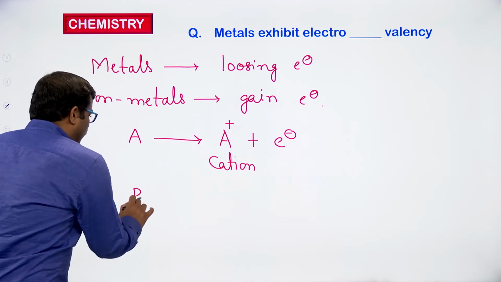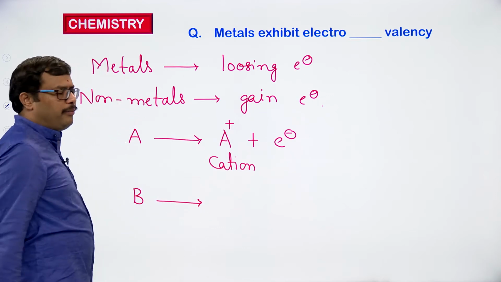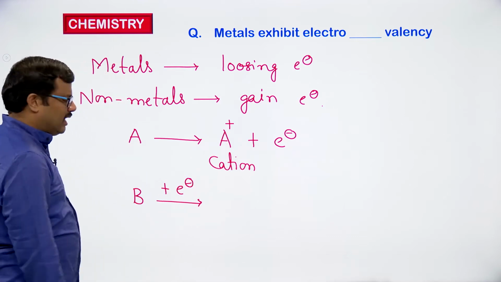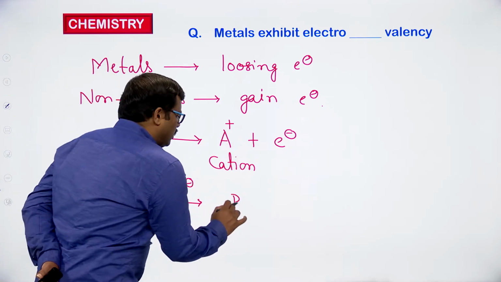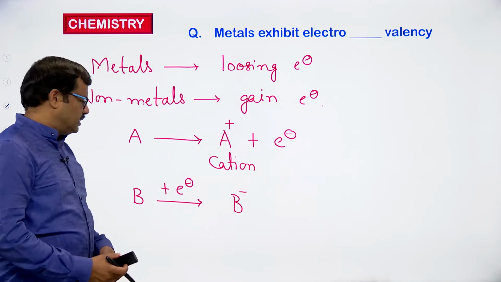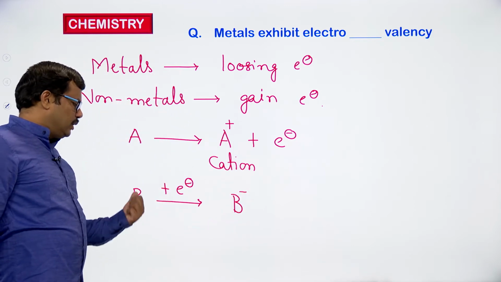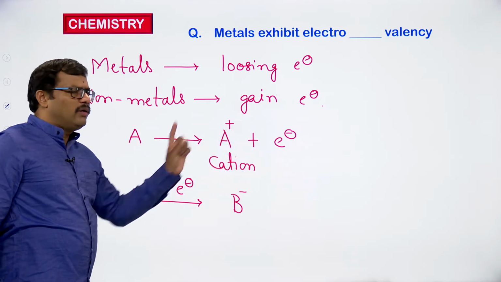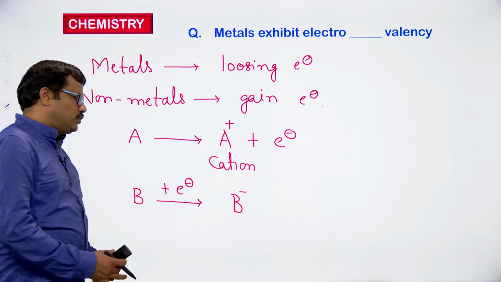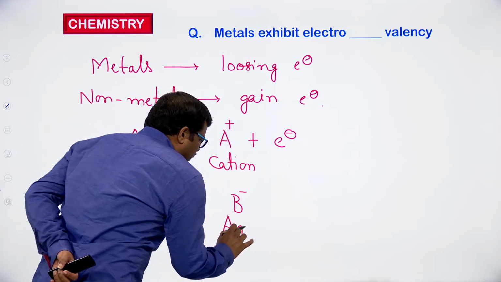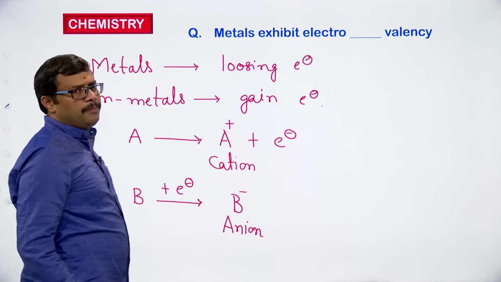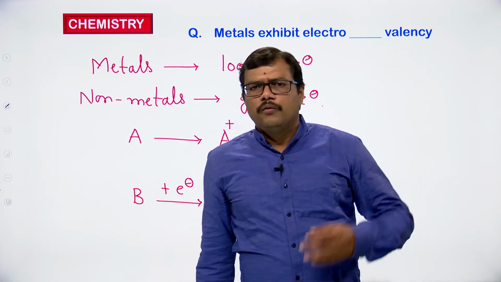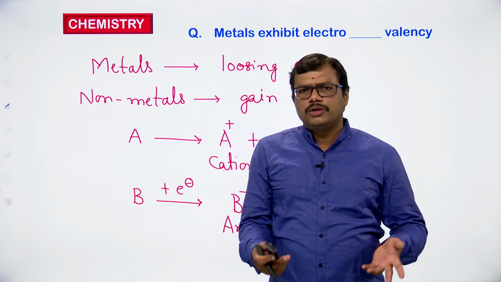Let us suppose we have another element, B, and it is accepting one electron, therefore I am writing it as plus one electron, converting into B with a negative charge. Since it is neutral in nature and accepts a negative charge, it gets a negative charge. A species with a negative charge is called an anion. When a neutral atom loses an electron, it converts into cationic form. When a neutral atom gains an electron, it converts into anionic form.